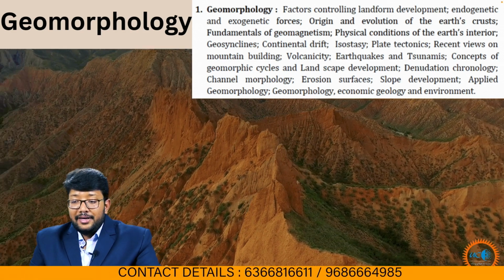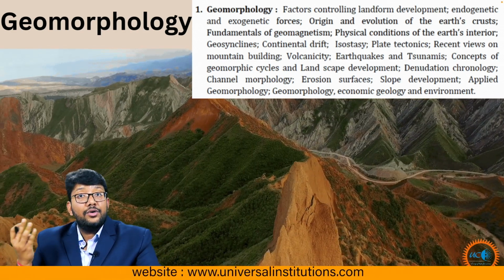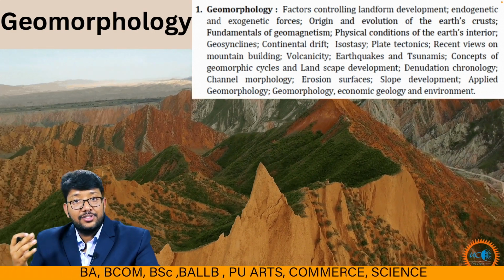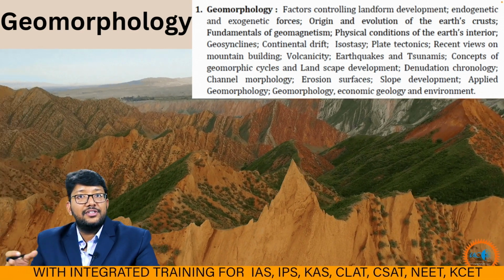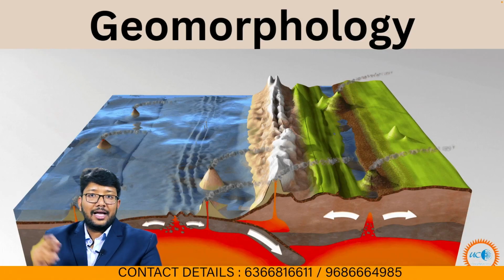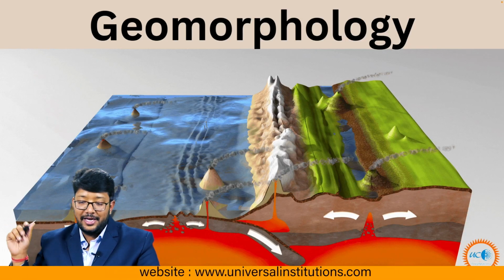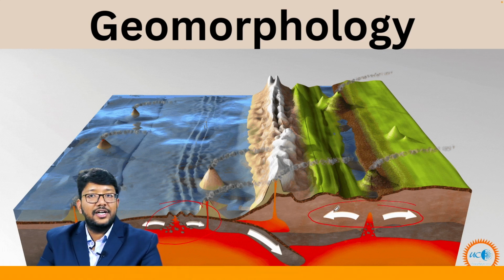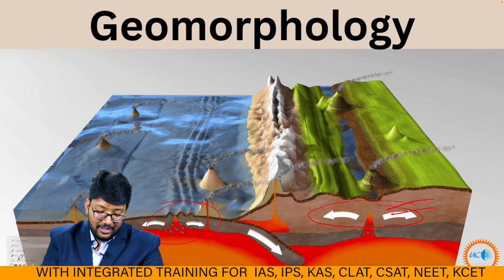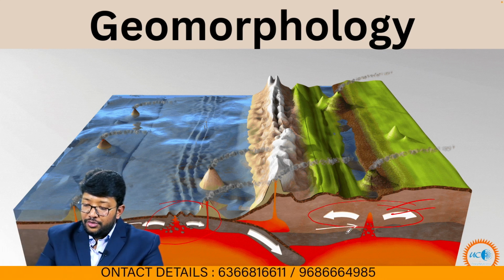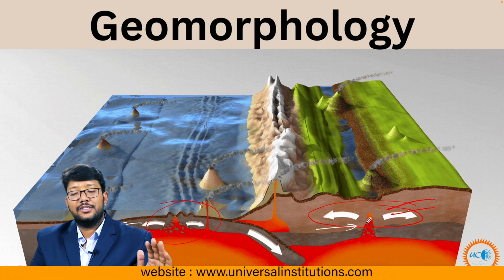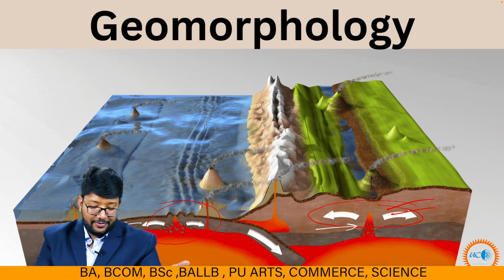Then fundamentals of geomagnetism, physical conditions of the Earth's interior, core, mantle and crust, geosynclines, continental drift, Alfred Wegener's continental drift theory, isostasy, Pratt and Airy, plate tectonics, convergent, divergent and all these things, and recent views on mountain building. You have to remember, can you see this? All three boundaries are there. This is our divergent, this is our convergent. Wherever two plates are colliding with each other, that would be our convergent boundary. Don't worry, on this channel we will talk about all the geomorphological landform topics in detail in upcoming videos.